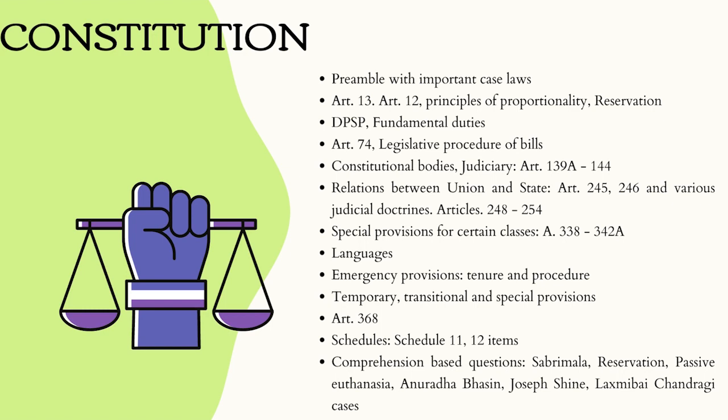Okay, then next one is the Article 12. Article 12 speaks about state. So apart from going through the bare provisions, just also remember the important case laws, and out of the case law you must remember how many institutes or bodies are there who have been declared to be state and non-state also, right? After this, be thorough over the principles of proportionality, right? Especially the case laws. If I talk about the case laws, there is this Anuradha Bhasin case, K.S. Puttaswamy case, which has applied this principle of proportionality.